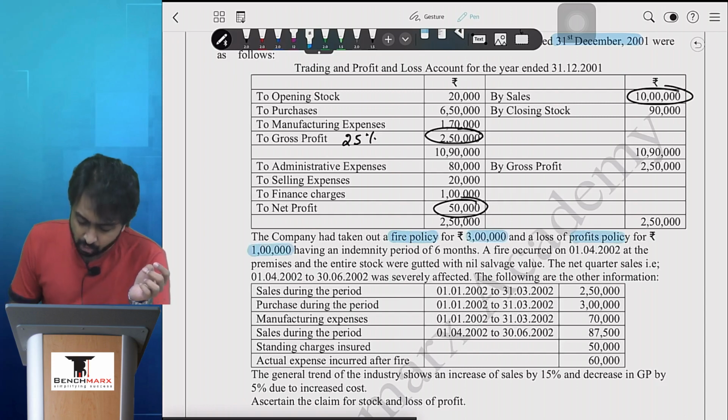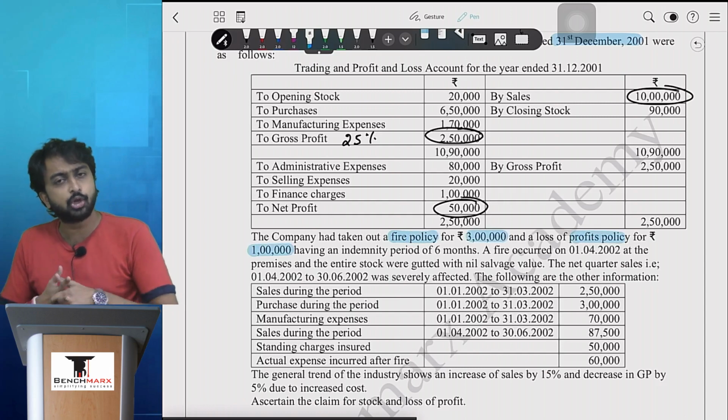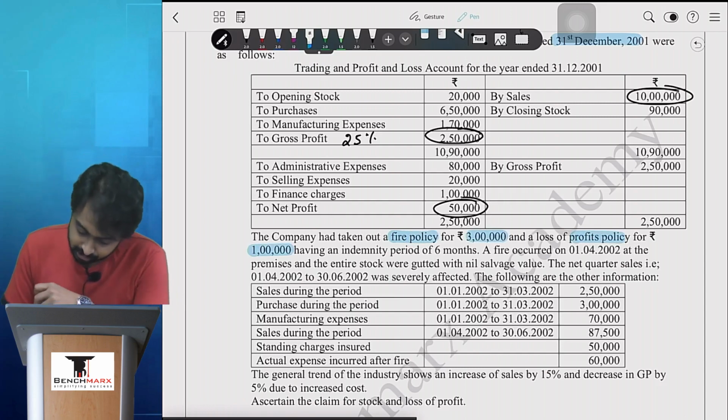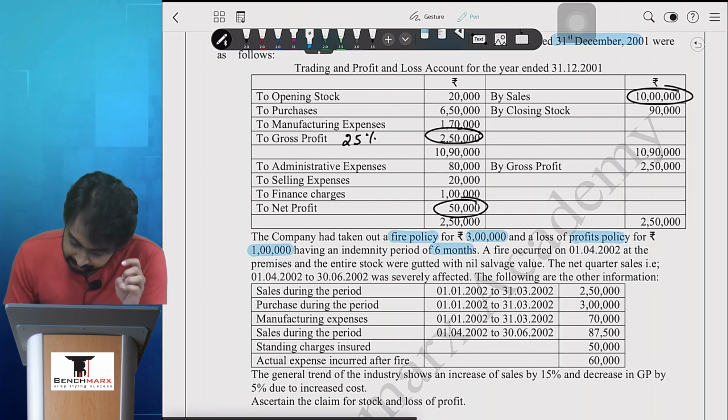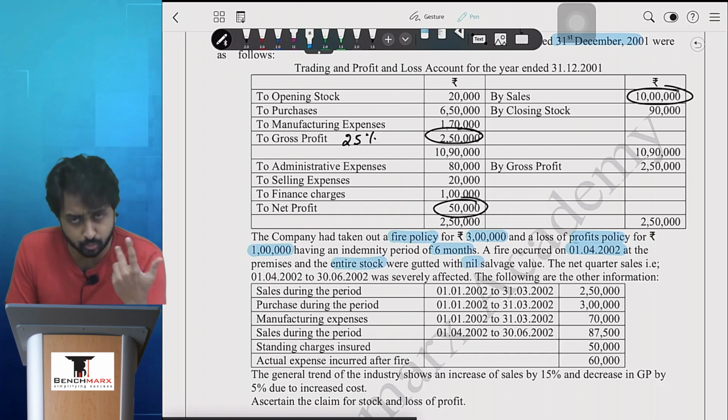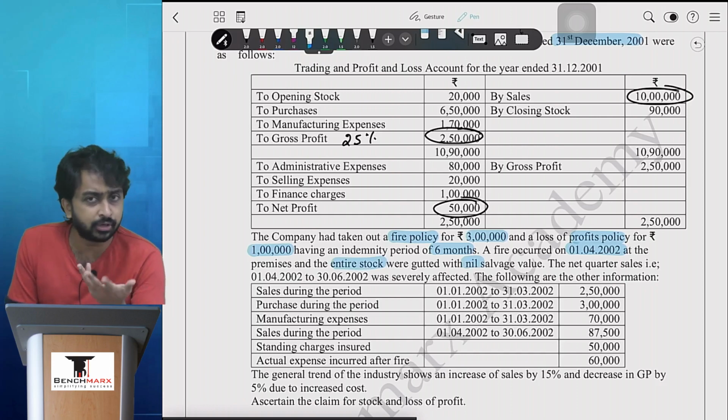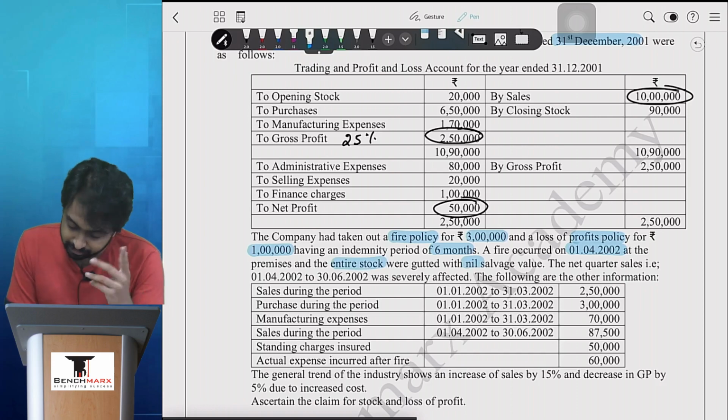Now, what do you mean by a fire policy? Nothing but a loss of stock policy. ठीक है. Indemnity period of 6 months. So we have indemnity period of 6 months. This will be compared with the dislocation period, and whichever is less, we will do calculations during loss of profit. ठीक है. Fire occurred on 1st April. ठीक है. At the premises, and the entire stock was gutted with nil salvage value. So when we find the loss, we won't adjust the salvage because salvage is 0.